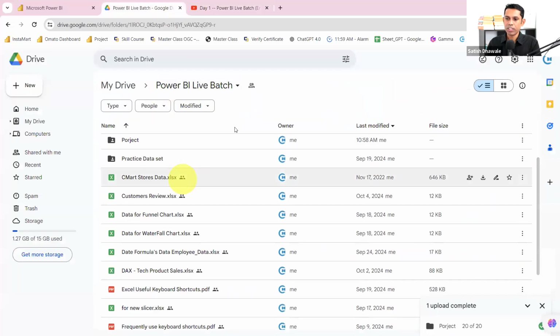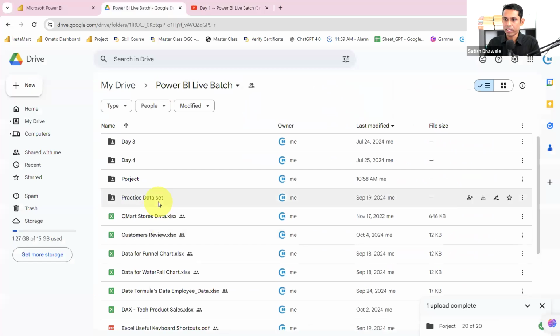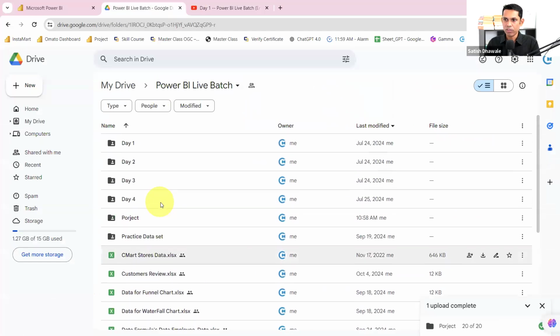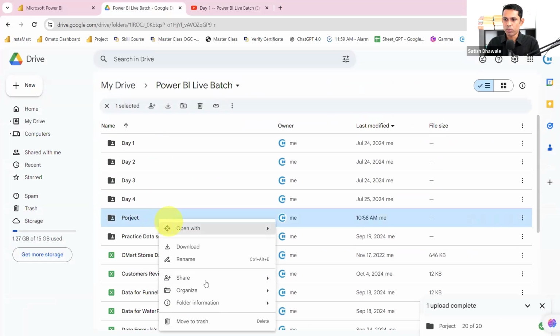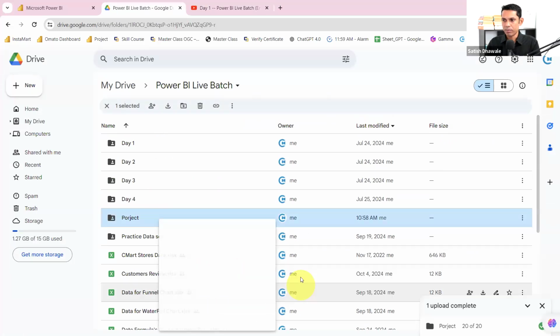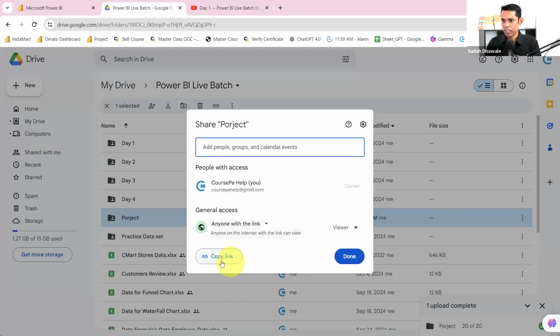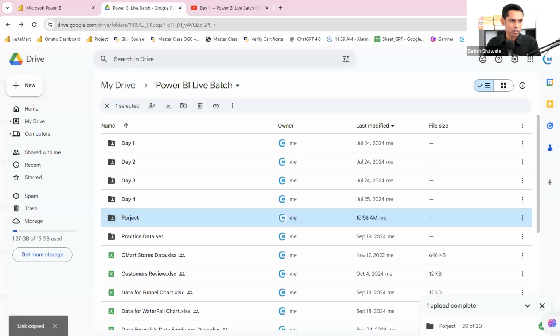Now I request all of you, if you want to practice along with me, download the file that I have provided inside our old location. I have added one more project folder there.